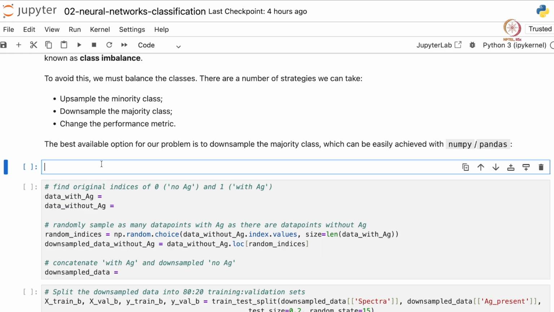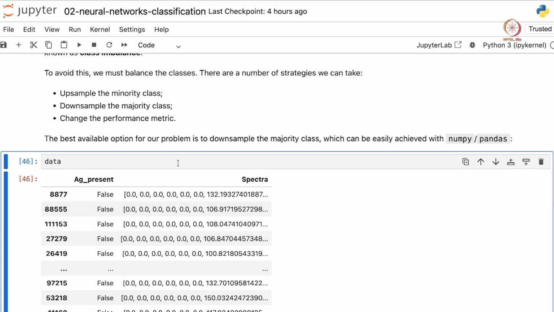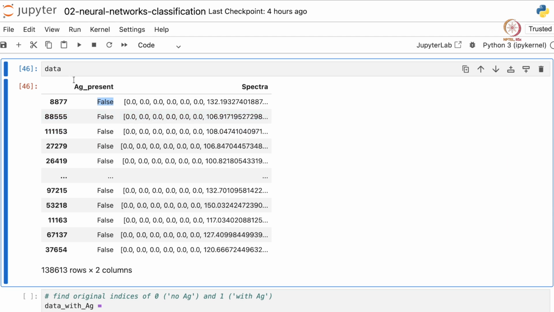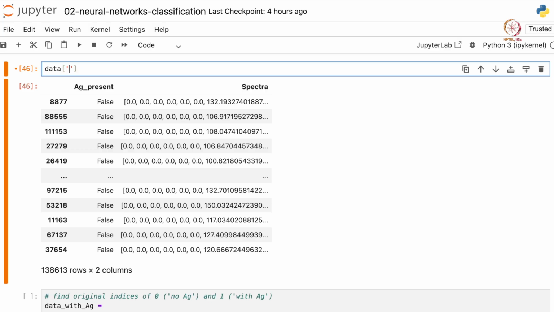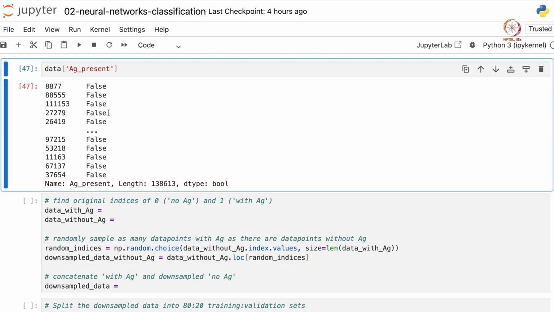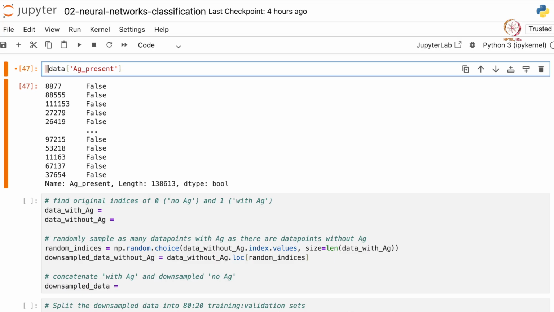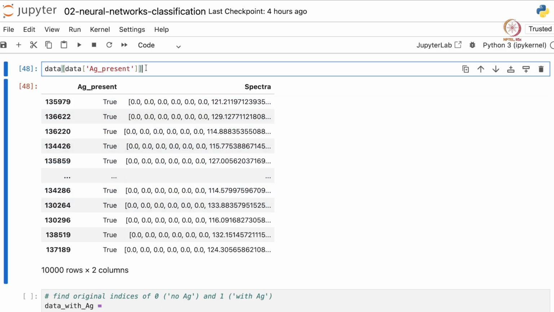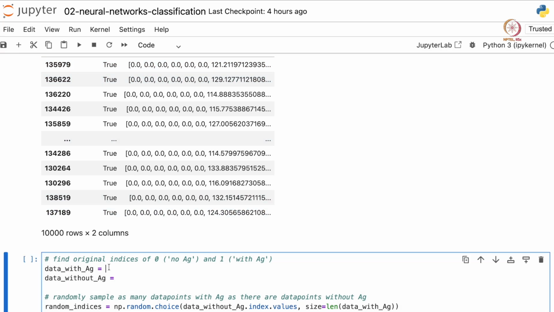Before that, let's print data out. So basically we want to filter out all the rows that contain AG present as false and the other rows that contain AG present as true separately. So if we access the AG present series, this basically returns a Boolean mask, and if we pass this mask to data itself, we'll get all the rows that contain AG. So we get all the rows that contain AG. Let us pass this here, that is data with AG.